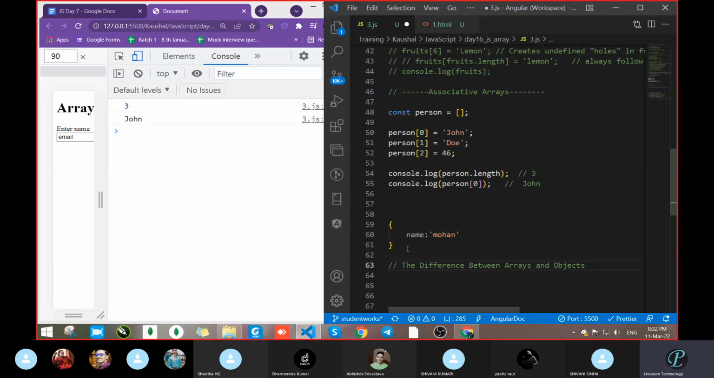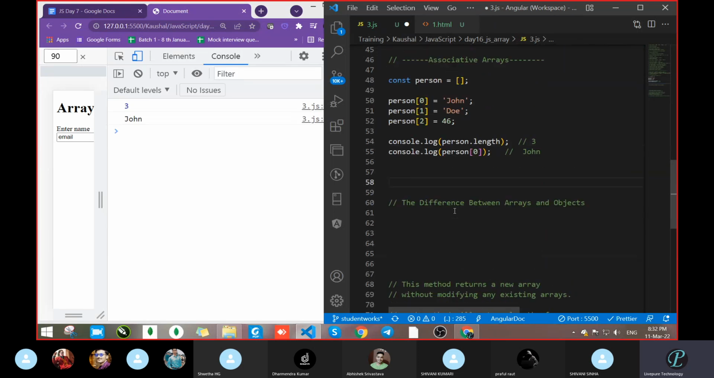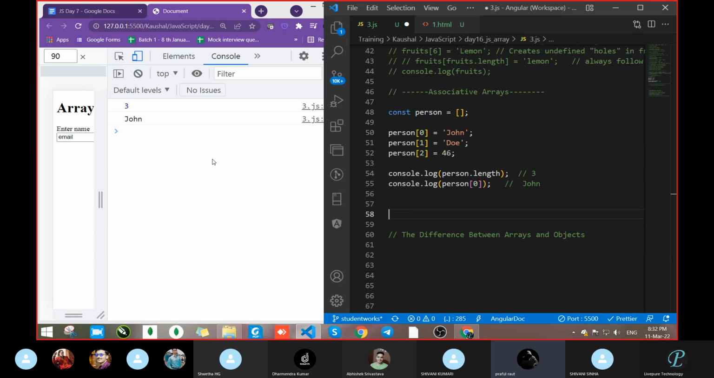So whenever the requirement is that the key should be a string type, it becomes object. And when the key is number type, it becomes array. Got it? Key is number type, this becomes array. Key is a string type, it becomes object. Clear, Praful? Yeah, sir. Clear.